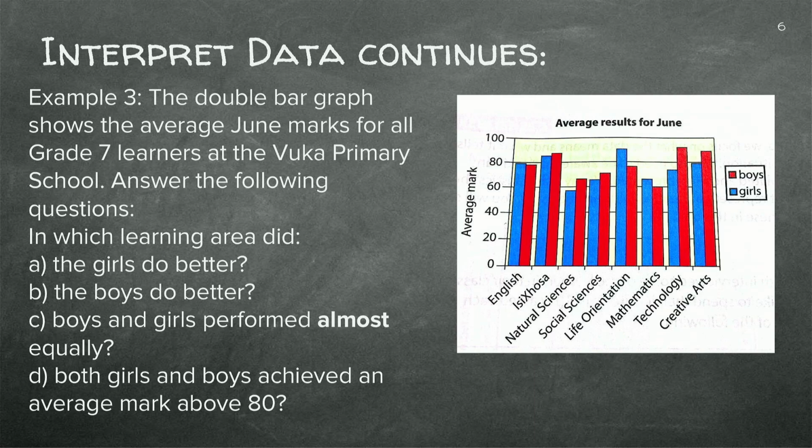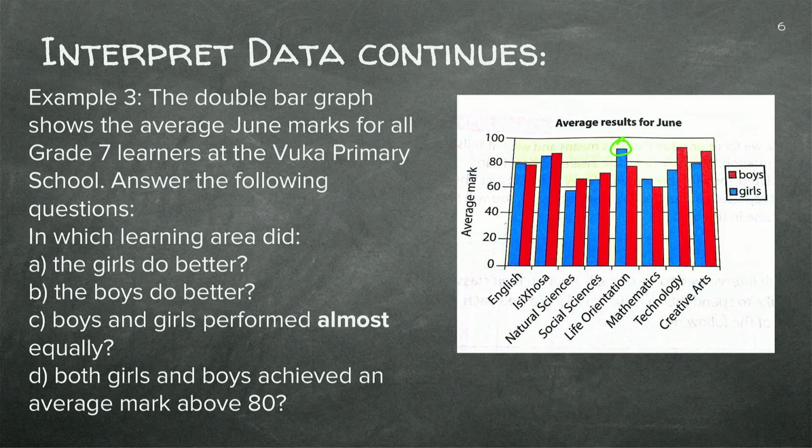And if you feel I'm going too fast, please pause and make sure that you look at this bar graph carefully, and then let's answer the questions. So they ask, in which learning area did the girls do better? Now there's our little key, girls in blue, boys in red. In which learning area? Yes, there we've got it, life orientation.